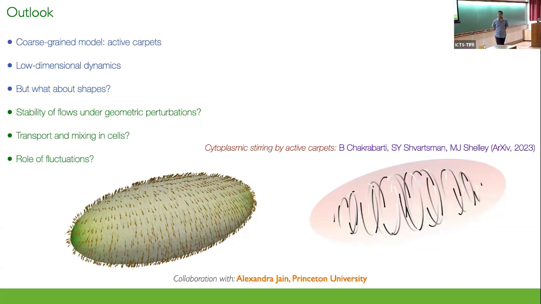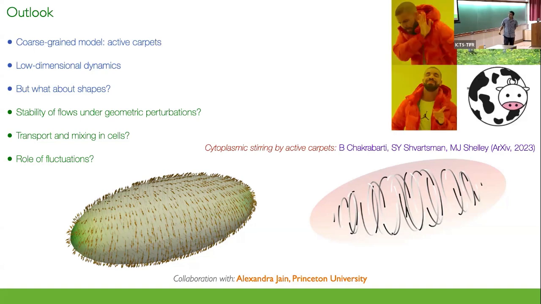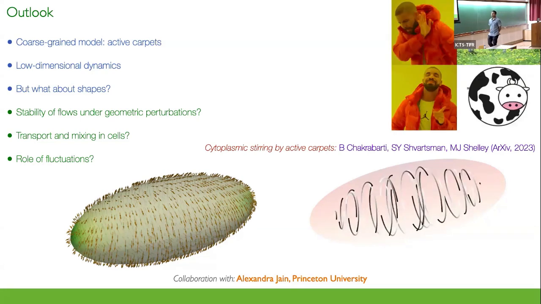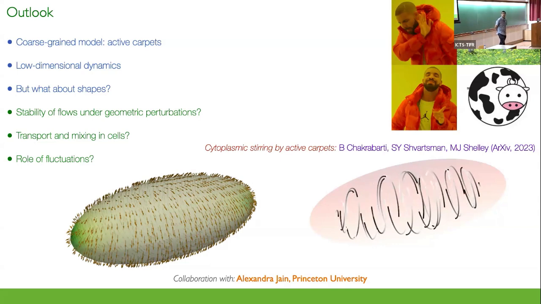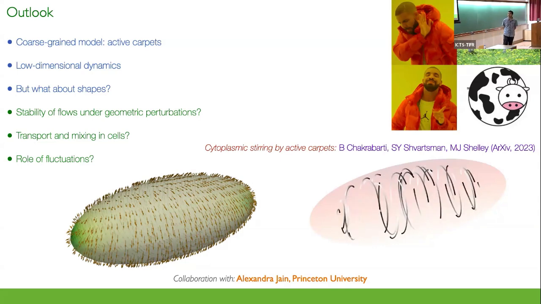You probably realize that this is a high-dimensional system, but the dynamics that emerges is fairly low-dimensional. So you can actually go one step further and write down low-dimensional projections of these dynamics. That's one thing that we have done. But the real question here is that just like cows are not spheres, so are not eggs. So it's a natural question to ask what happens once we have large shape perturbations or actual shapes.